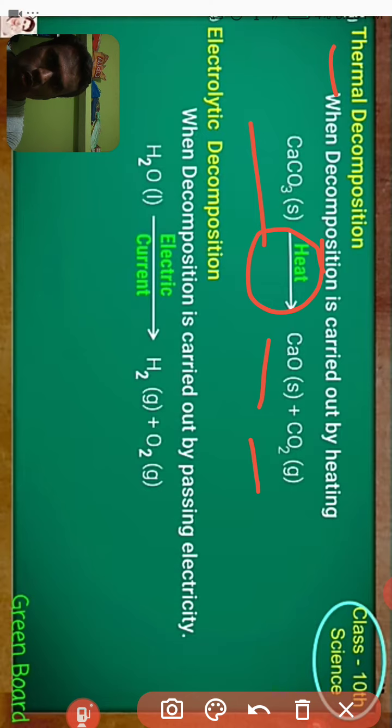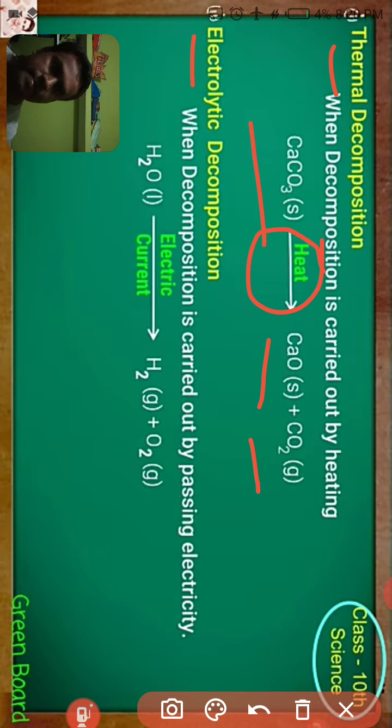Here electro means electric current. So in this case, the decomposition reaction is carried out by passing electric current or electricity. For example, you are all familiar with the electrolysis of water.